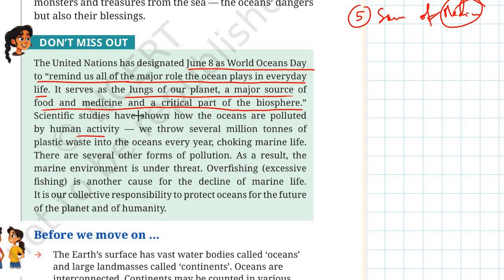Scientific studies, you see, have shown how the oceans are polluted by human activity. Now, very sadly, we sometimes find plastics at the ocean's floor. We throw, you see, several million tons of plastic waste in the ocean every year, choking many animals. And there are several other forms of pollution. As a result, the marine environment is under threat. Overfishing, which is excessive fishing, is yet another cause for the decline of marine life. So, one is pollution, another is overfishing. We are doing so much harm to the marine life. Now, it is our collective responsibility to protect oceans for the future of the planet and of all humanity.